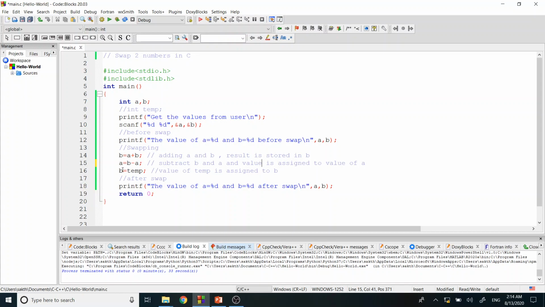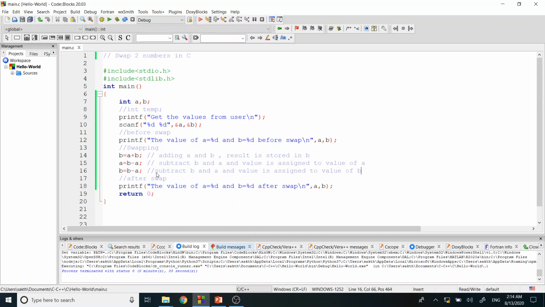In the next case, we modify the value of a. For that we use the same kind of expression, a minus b. We are again subtracting, but this time we change the value of a, so the result is stored in a.